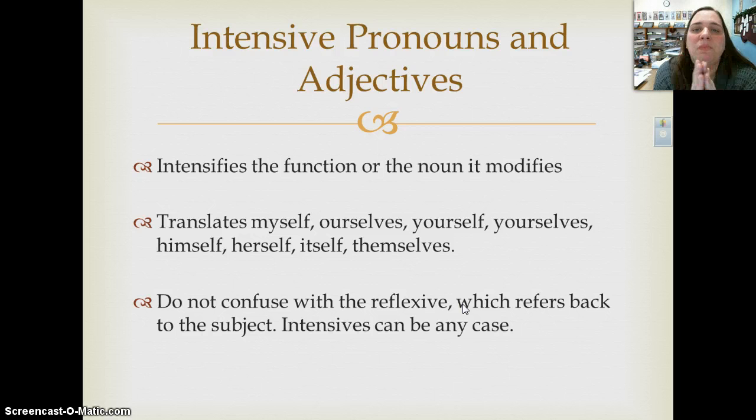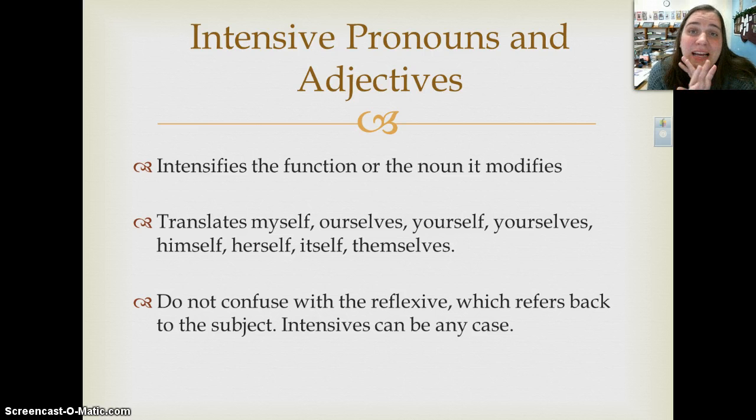Okay? Now, similar in translation, but completely different in function are the intensive pronouns and adjectives. They're the same forms, just used as a pronoun and an adjective. An intensive pronoun intensifies the function or the noun that it describes, okay? So depending on what it's describing, it can translate as myself, ourselves, yourself, yourselves, himself, herself, itself, or themselves.